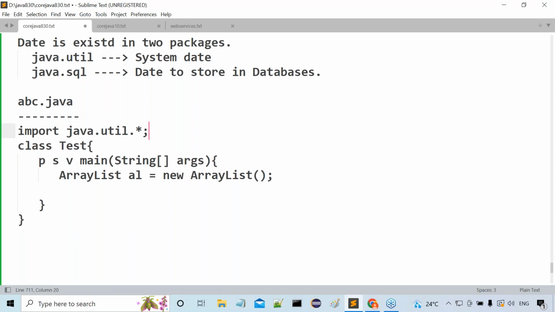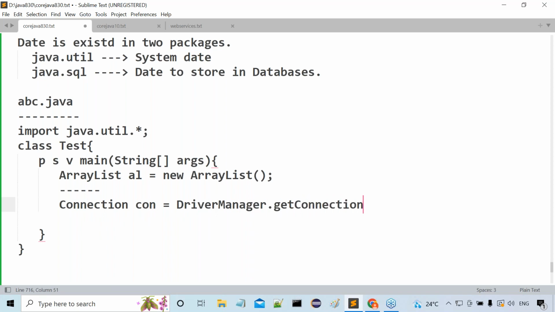That means ArrayList is one requirement, maybe there are other requirements, and the classes which I'm going to use are from java.util. Because of this ArrayList class, I imported the java.util package. Next, after a few lines of code, I want to use Connection con is equal to DriverManager.getConnection, a database connection. Three parameters are available, but we don't require all three as of now.